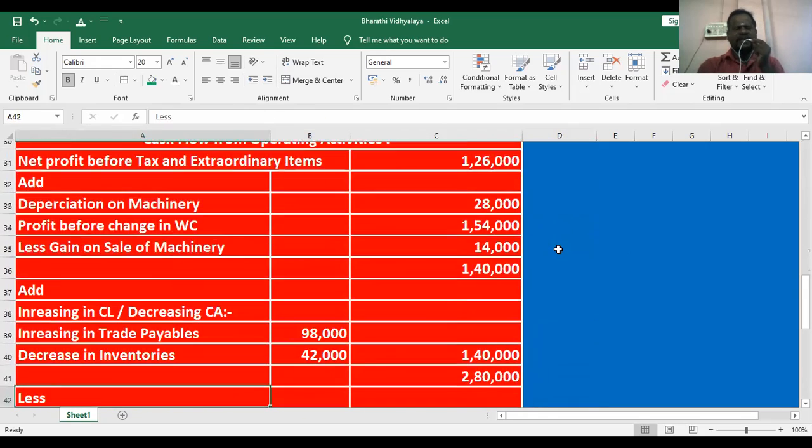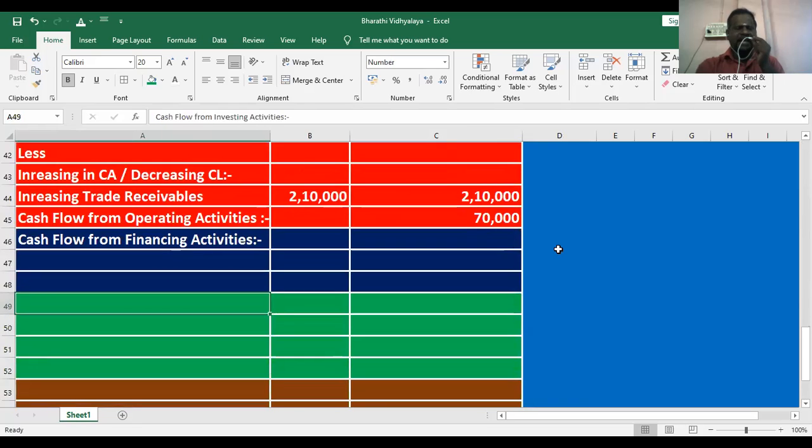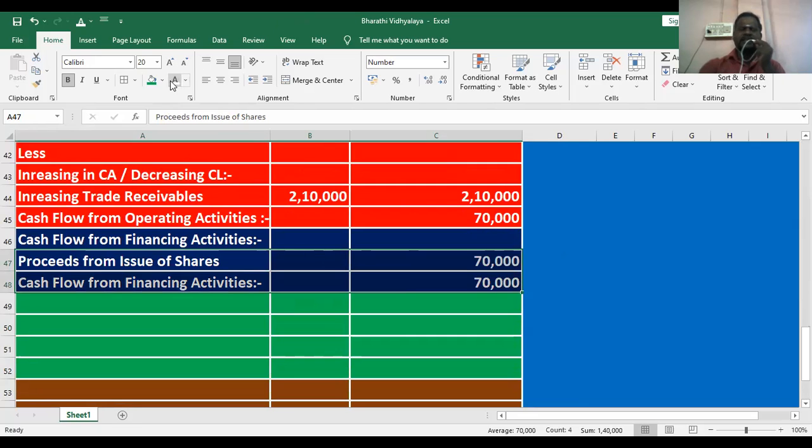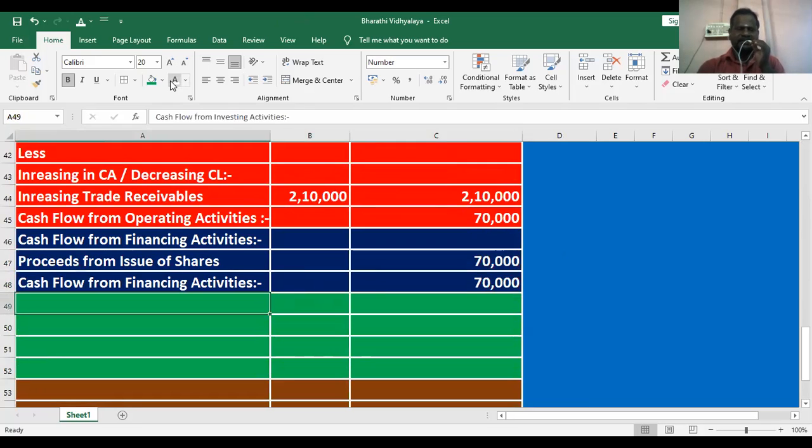Very, very easy activities. Cash flow from financing activities: proceeds from issue of shares. We are issuing the shares here, 70,000 cash flow from financing activities. Very simple. Just now we discussed how they arrived at the 70,000.